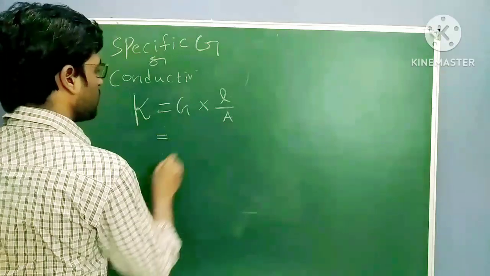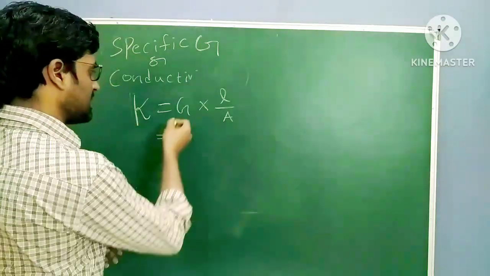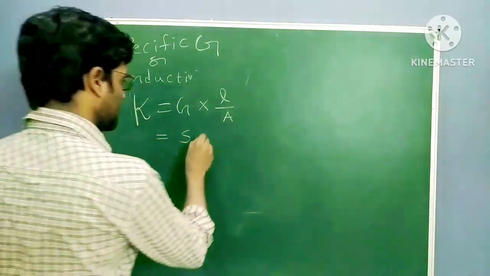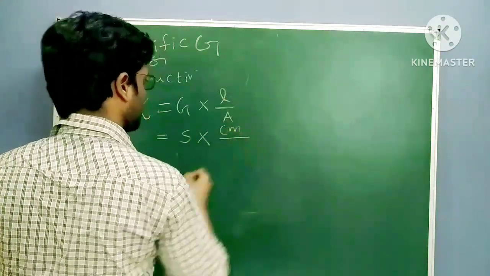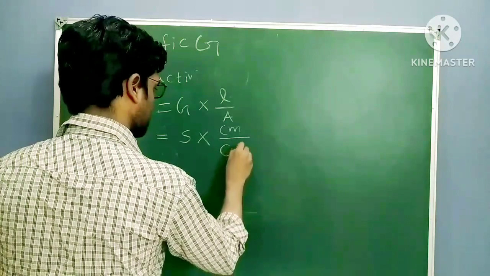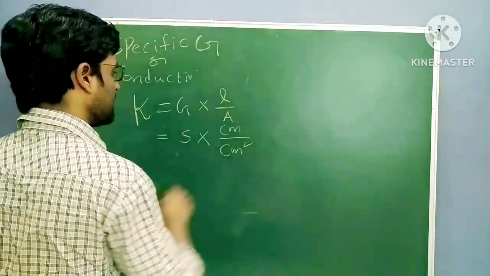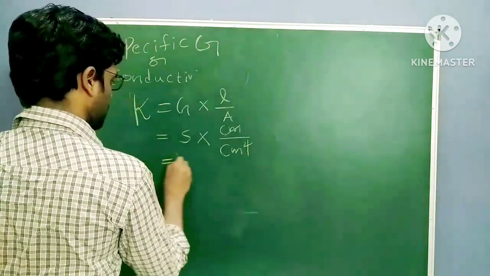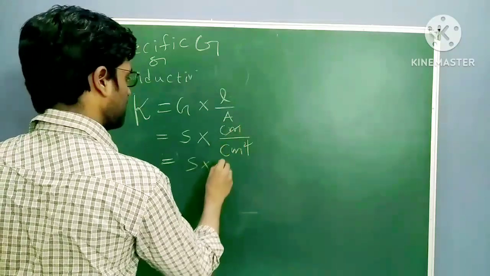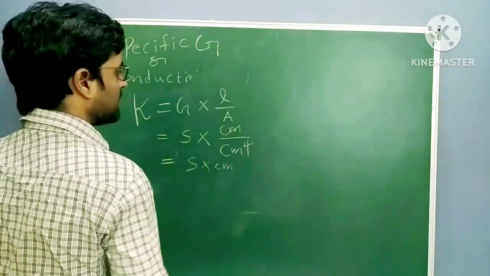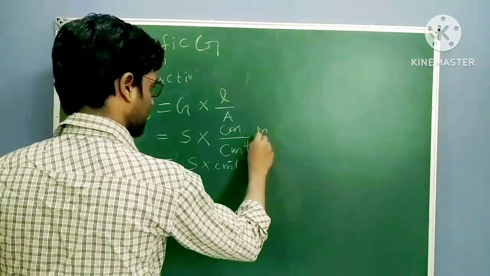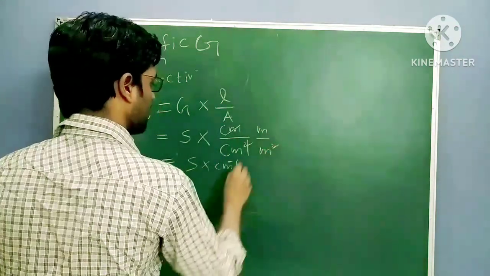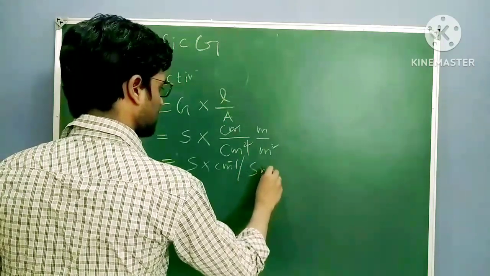Now, conductance, we know the unit is Siemens. Length is nothing but centimeters, area is centimeter square, right? So Siemens centimeter inverse, or if you take meters here, then you have to take meter square, so Siemens meter inverse.